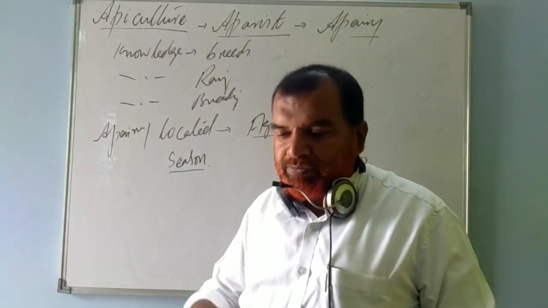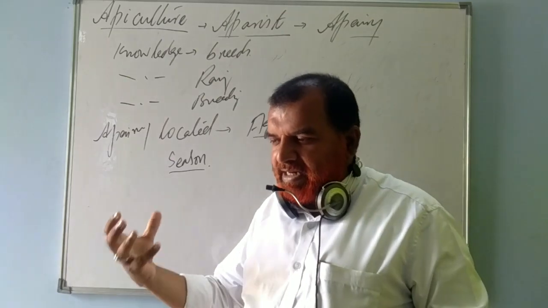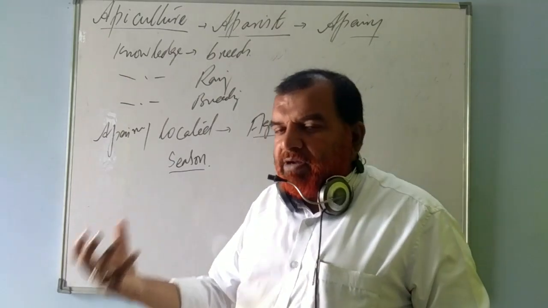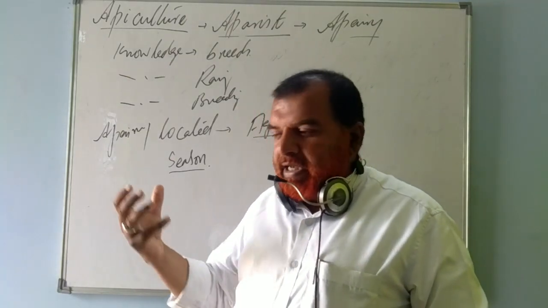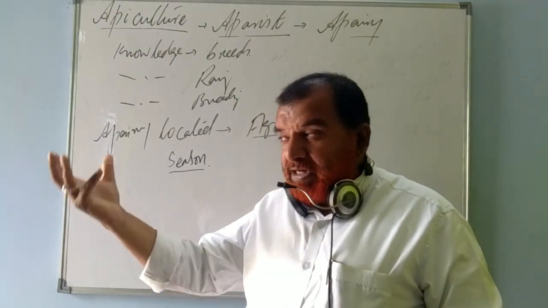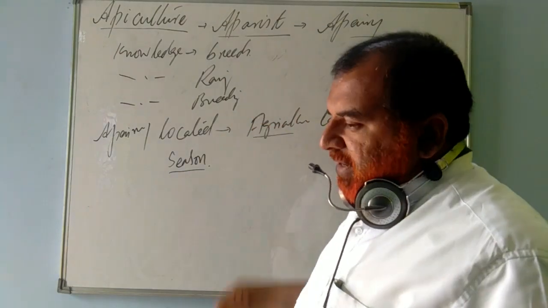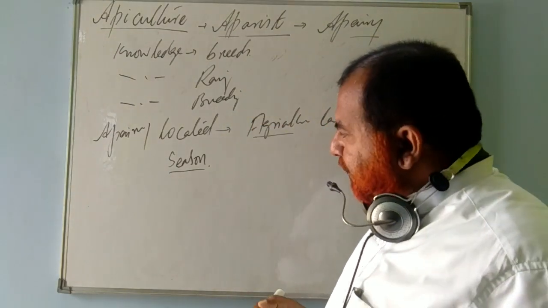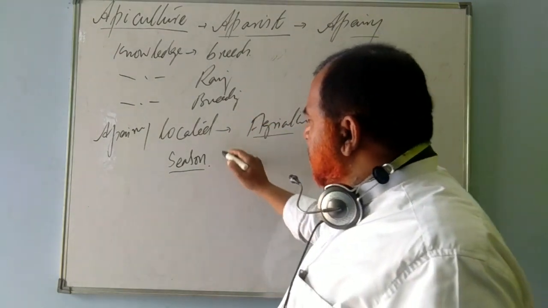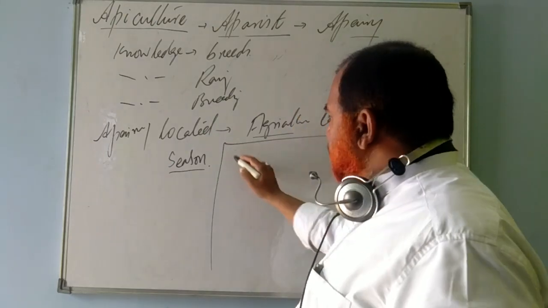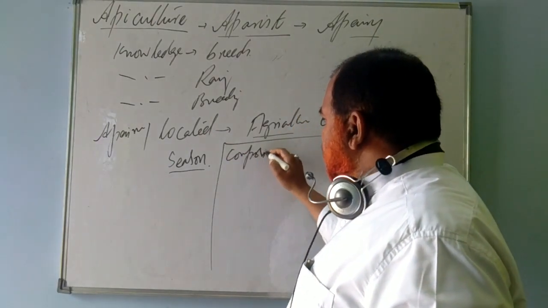in and around the place where agricultural lands are, where agricultural crops are there, right? Flowers are there, fruits are there, and then nectar is there, plants are there, wild crops and wild plants are also there, right? So this knowledge is very much required. Now we will discuss the composition of honey. What does it have, right?